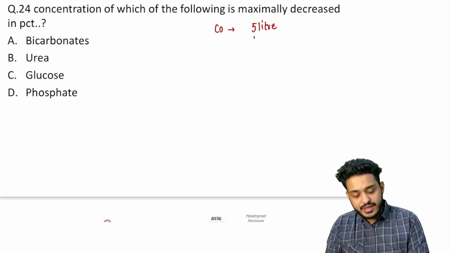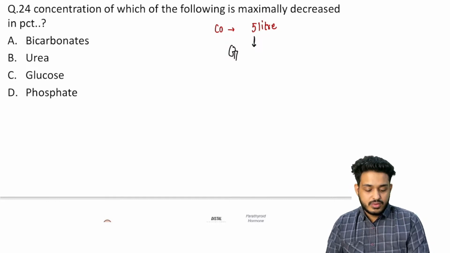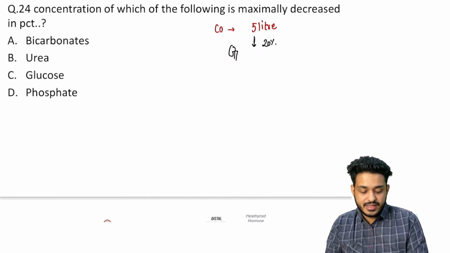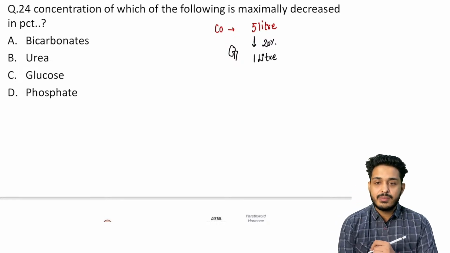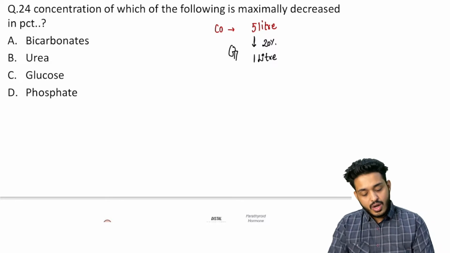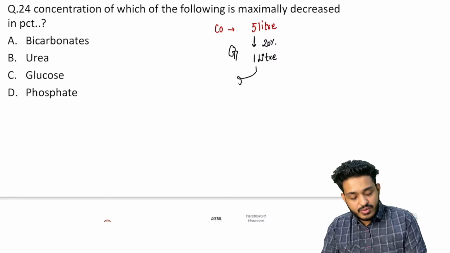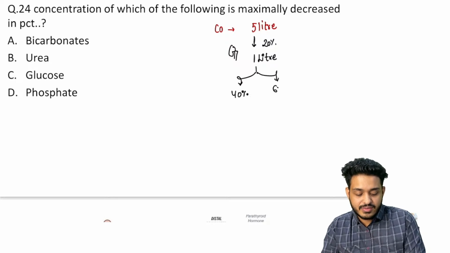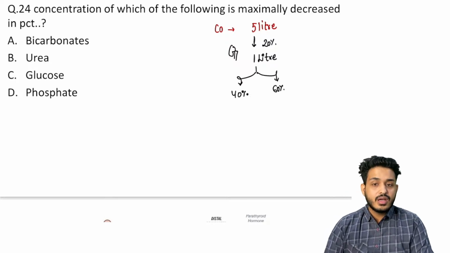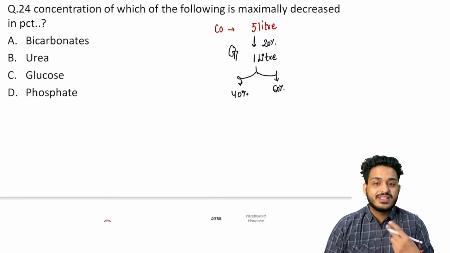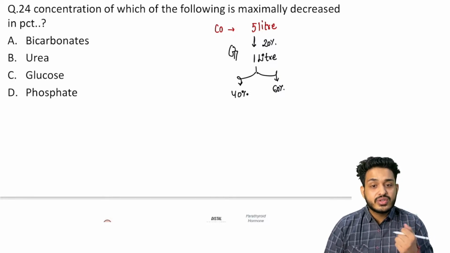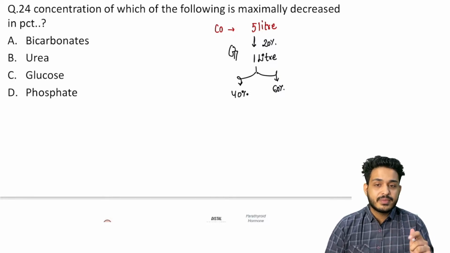Out of that 5 liters, just listen to my story, 20% will be going to the kidney. So that is going to be 1 liter. Out of that 1 liter, 40% will be cells and 60% will be plasma, right? The 40% cells, these are your RBC, WBC, platelets. So they are not going to filter. We have discussed it through the basement membrane, right?